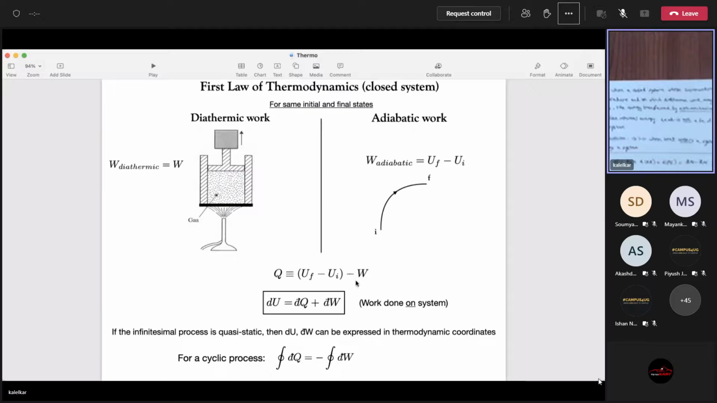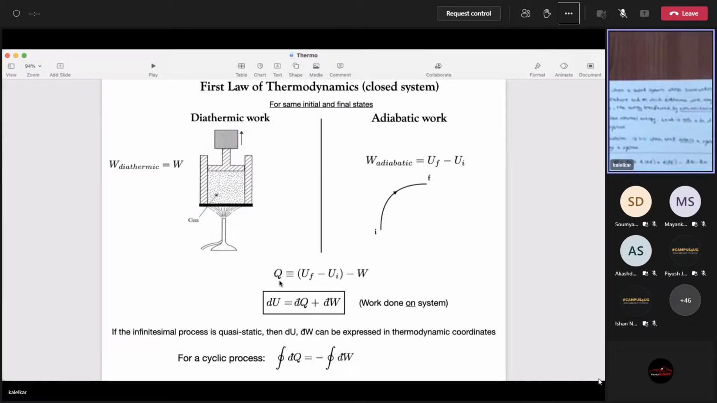What is the difference in the two? Difference in what? Difference in the adiabatic work and the diathermic work. There is some offset. There is something left out. That something left out is what you call heat. So this is the formal way to get heat in thermodynamics. First time. Note one thing.